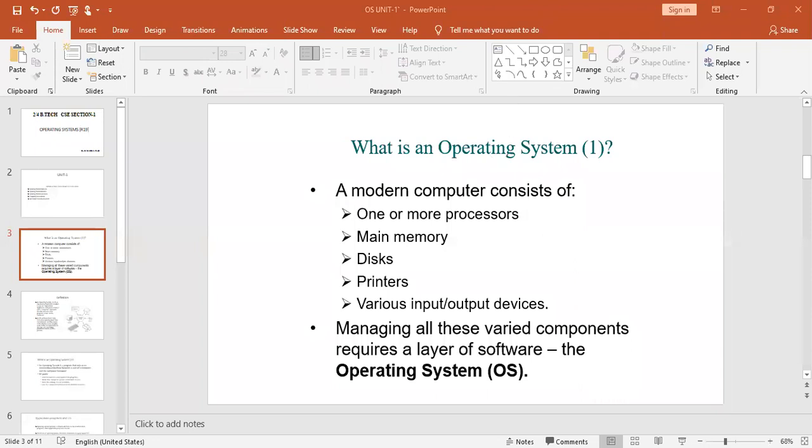So first of all, we are aware of what a modern computer should consist of. You might have observed all these things: one or more processors, memory, disks, printers, and various input-output devices. Right? So these are the different parts that you might have observed in today's computer system. Okay.